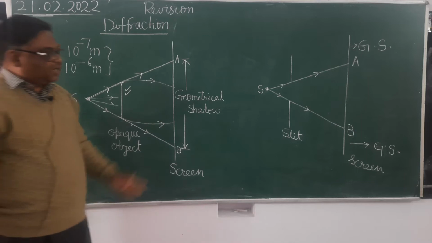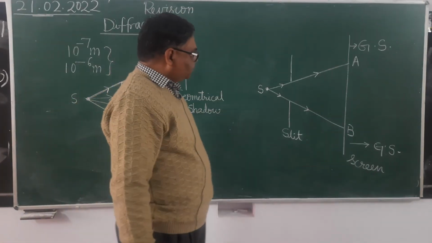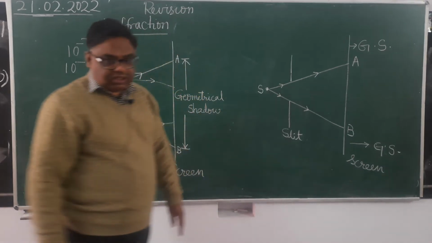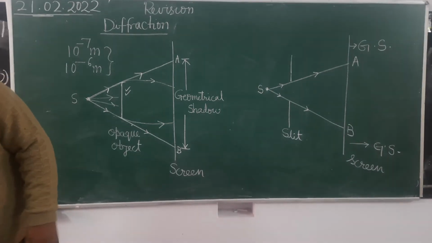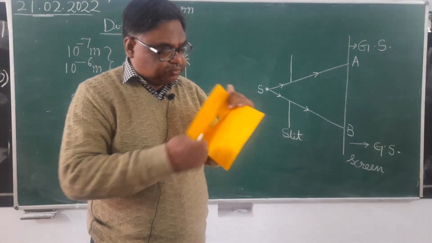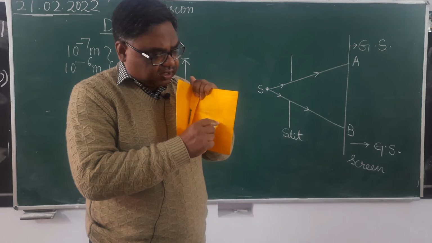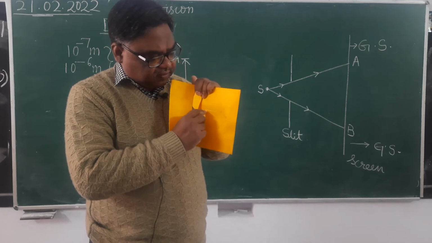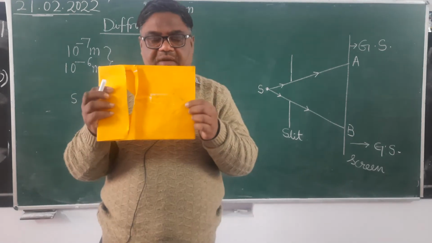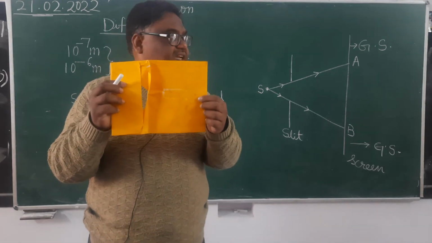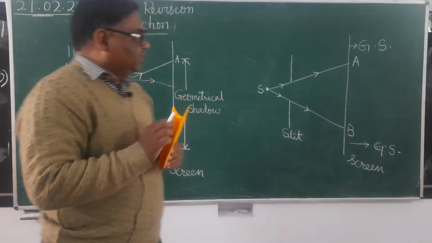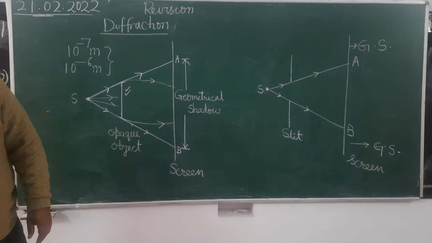Now you take another example. Here this is a slit. Slit means here you can see this is a cardboard and you cut this portion in this cardboard. You make a rectangular slit. इतना रेक्टेंगुलर पार्ट हम कार्डबोर्ड से कट करके रिमूव कर दें, what will happen? It will become a rectangular slit. Is it clear?